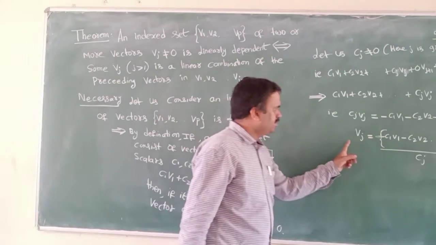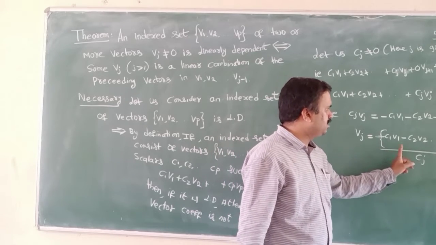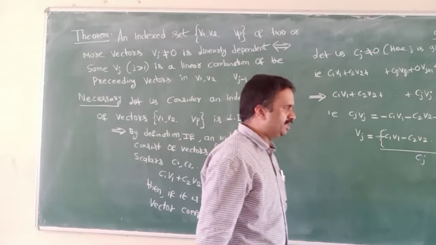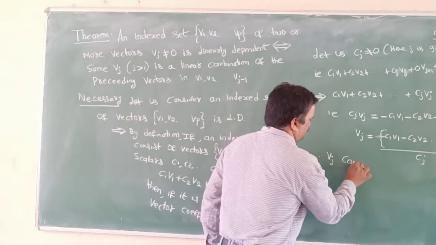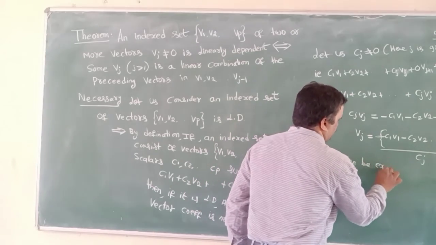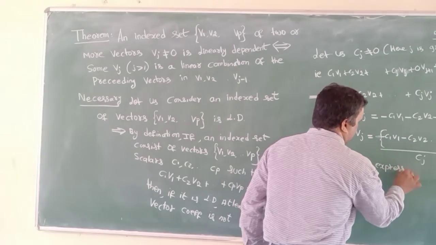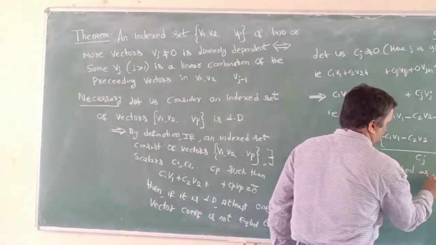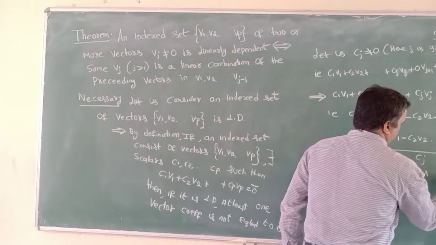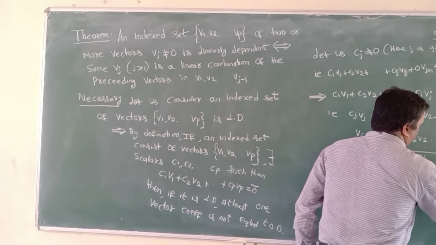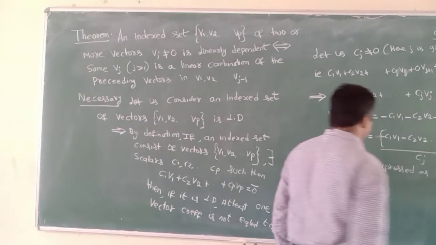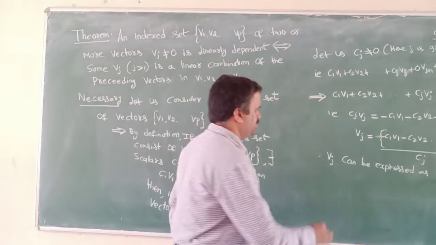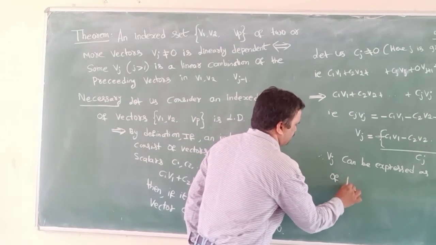Therefore, vj can be expressed as a linear combination of preceding vectors.